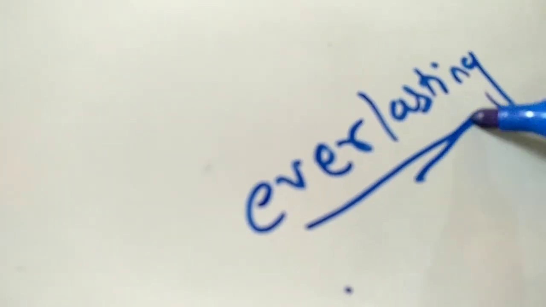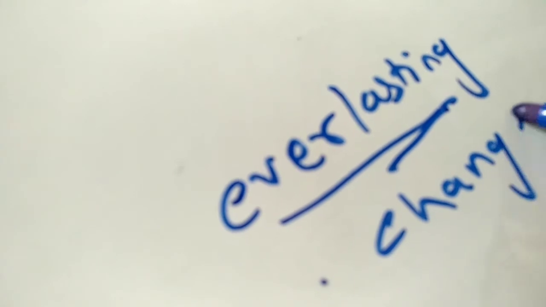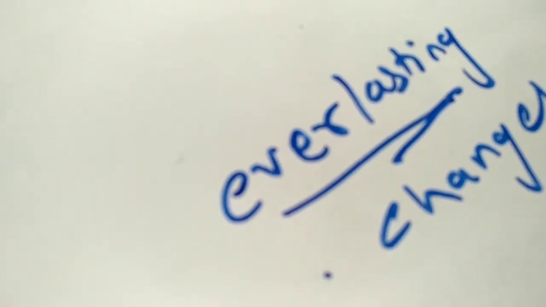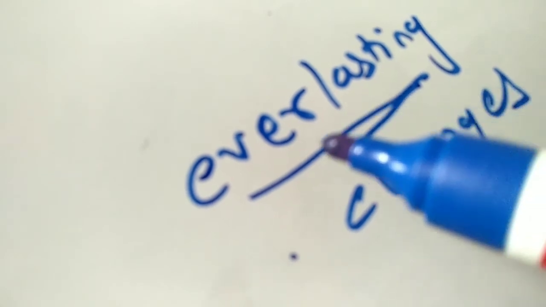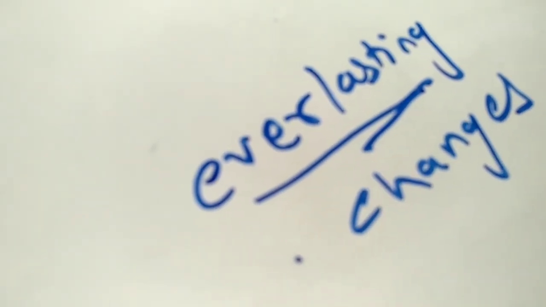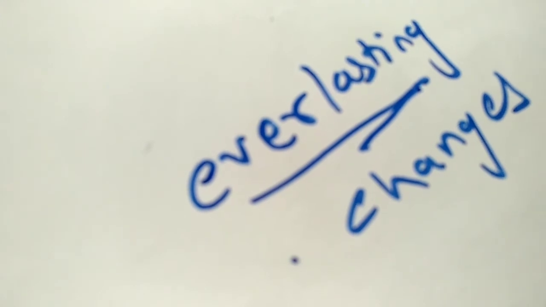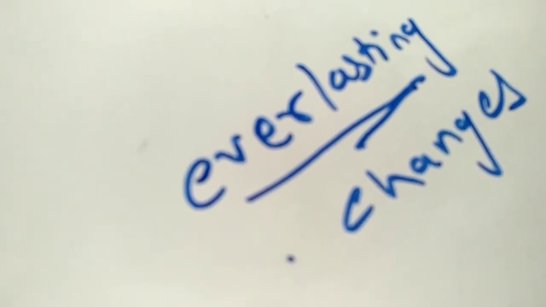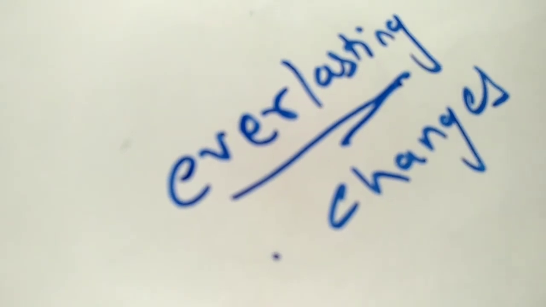Students, till now we learned that there are different theories which state that evolution is an everlasting process. What? Everlasting process of changes. But if it is an everlasting process of changes, it needs proofs which prove that evolution is a process of changes. So there are different evidences which tell us that changes took place in organisms.